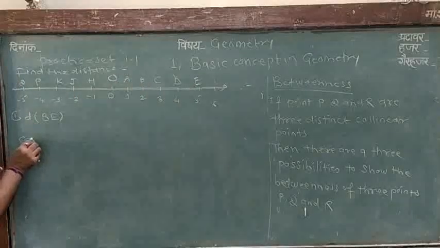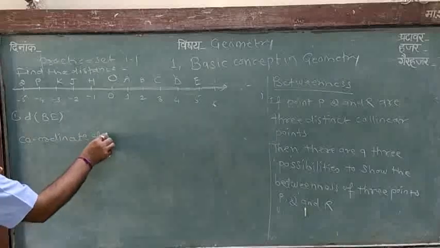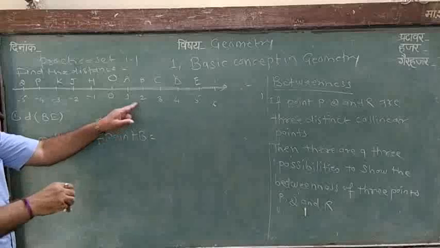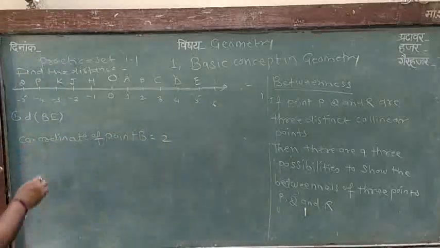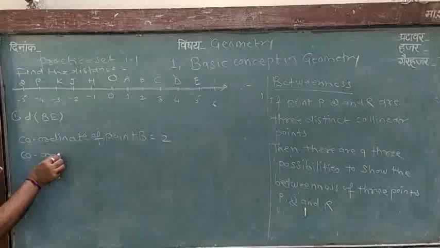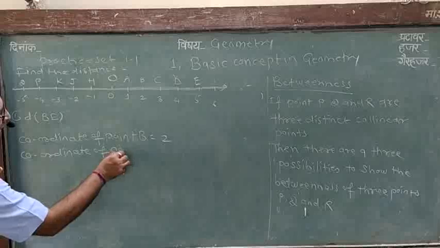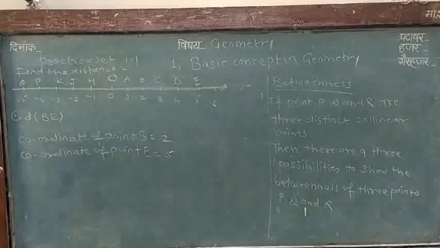First we write the coordinate of point B, which is 2, meaning plus 2. Then we write the coordinate of point E, which is 5, meaning plus 5.